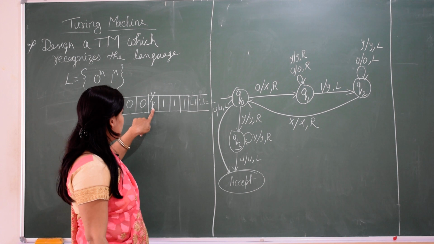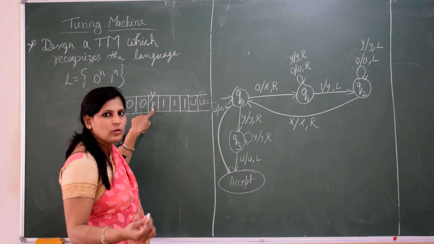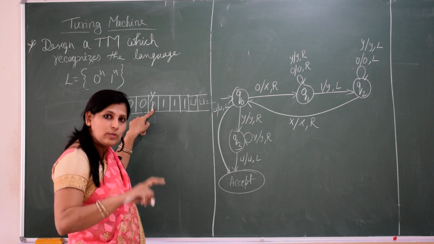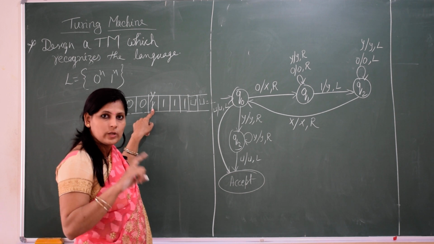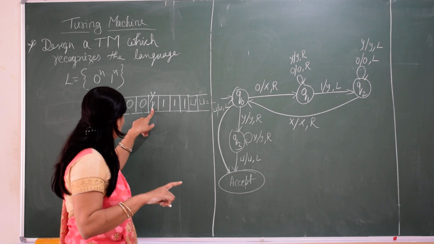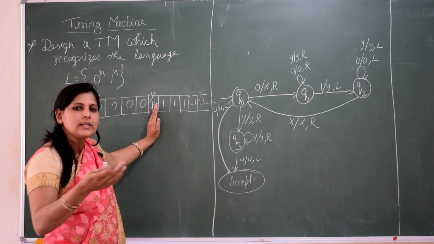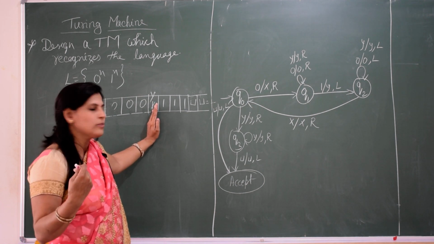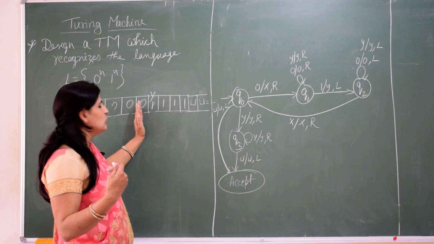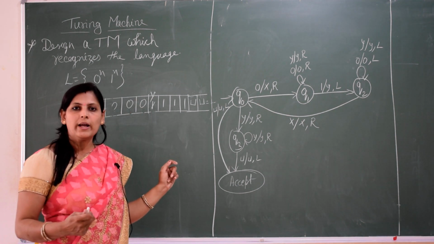After this, I should check: is there any more 0? Yes, there were a few zeros, so we will move back. Since we can move backward, that is to the left side, in a Turing machine, we will move back. Till where should we move back?